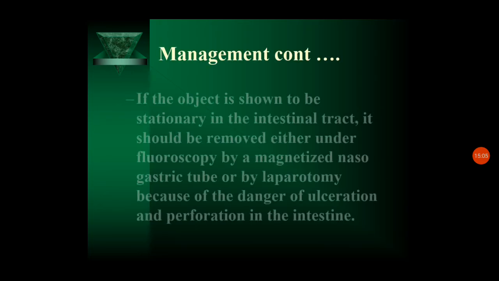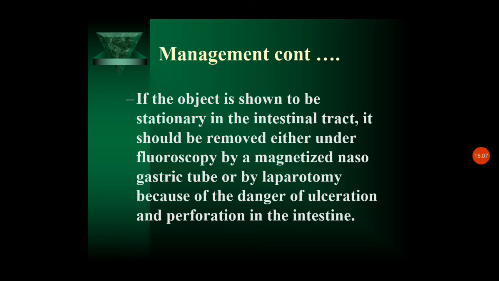If the object is stationary in the intestinal tract, it should be removed either under fluoroscopy by a magnetized nasogastric tube or by laparotomy, because of the danger of ulceration and perforation in the intestine. So this is about the management.